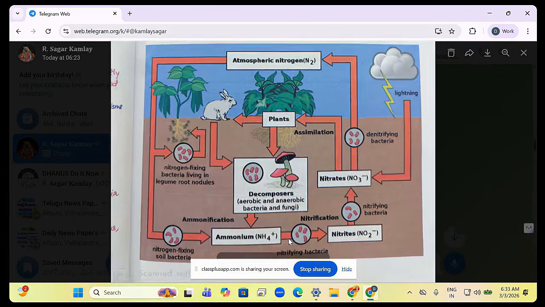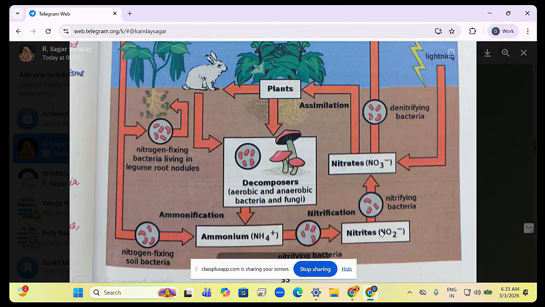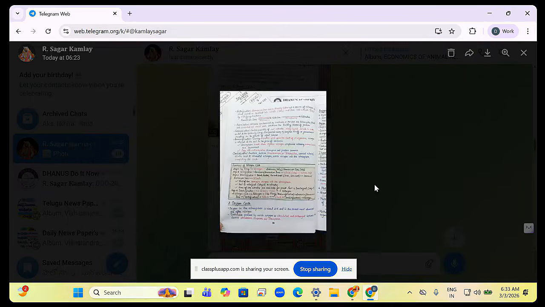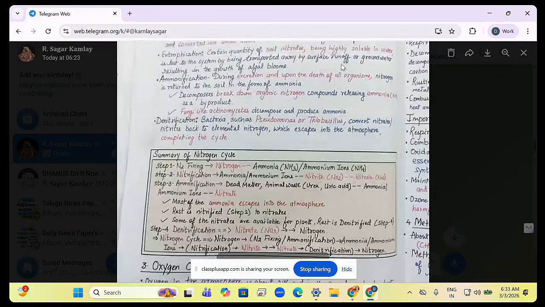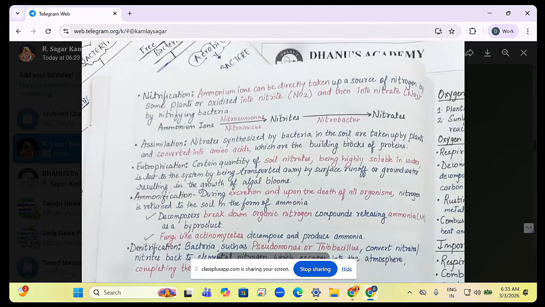So which bacteria convert ammonia into nitrites? Nitrosomonas or Nitrococcus. Now nitrites have to be converted into nitrates again. Nitrites are converted into nitrates. Now which bacteria will fix it? Nitrobacter.